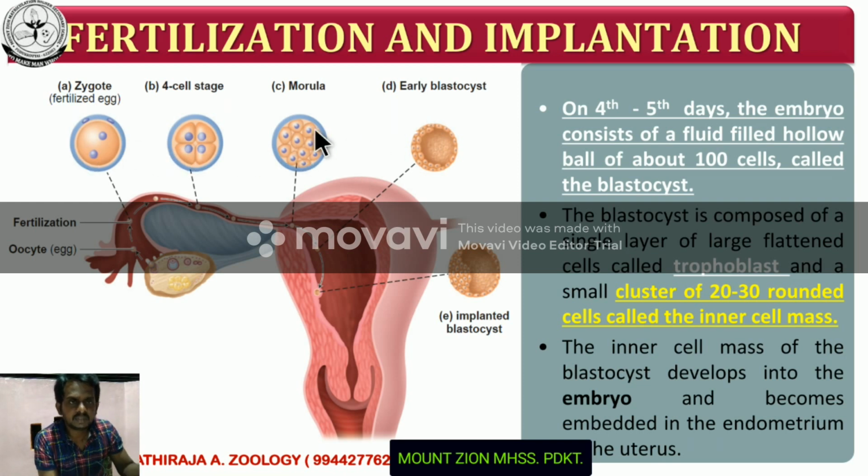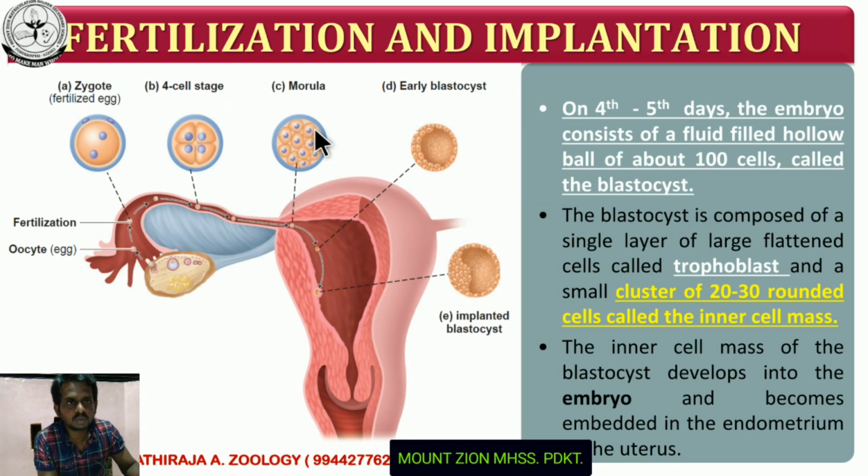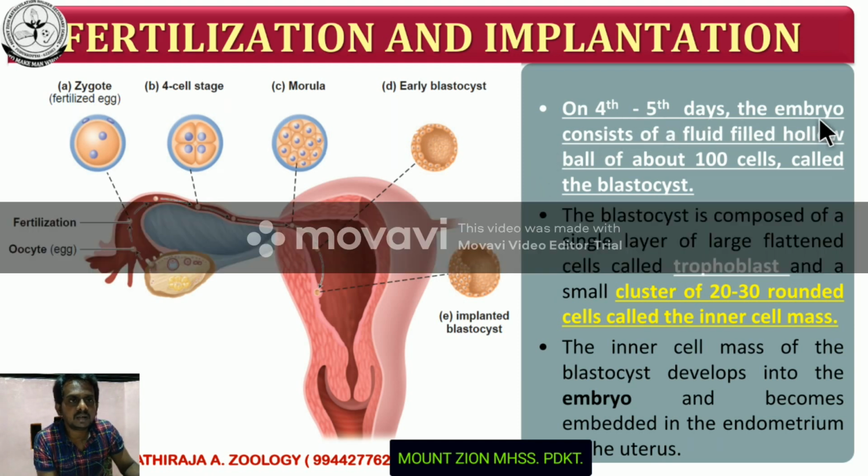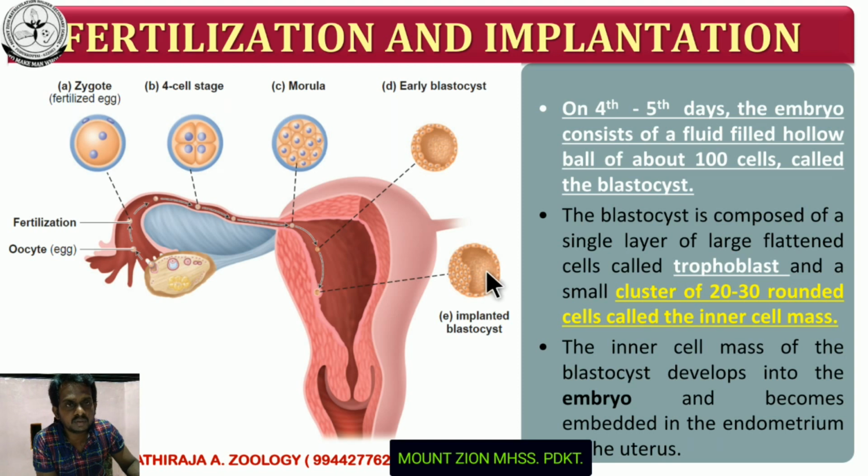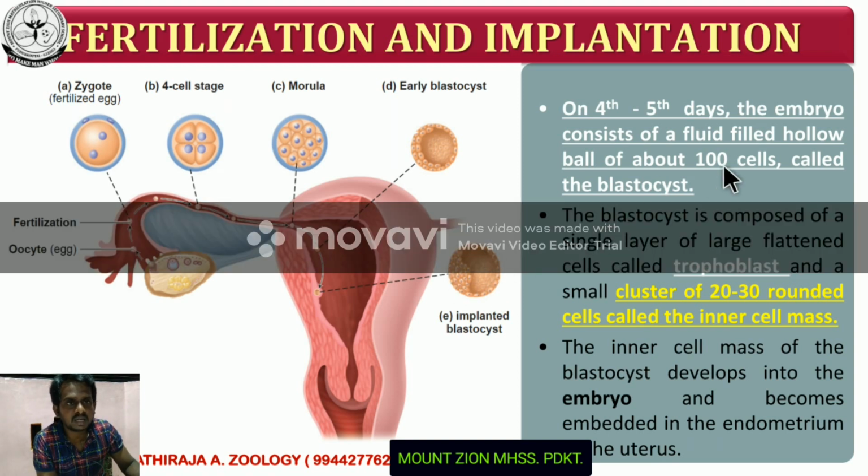After the morula, the early blastula, or blastocyst, will be formed. On the 4th to 5th day, the embryo consists of a fluid-filled hollow ball of about 100 cells called the blastocyst. See, this is the structure of the blastocyst. This is a hollow, fluid-filled cavity. The total number of cells present in the blastocyst is around 100.